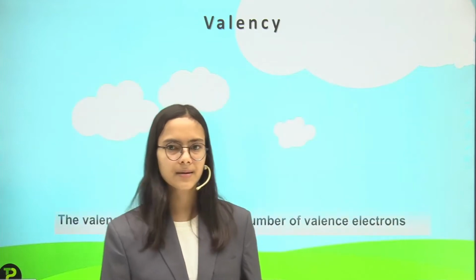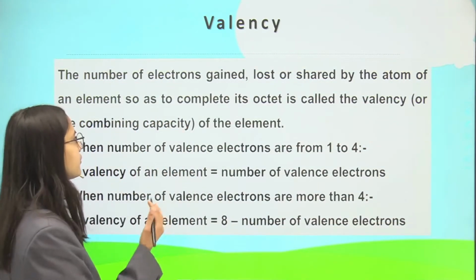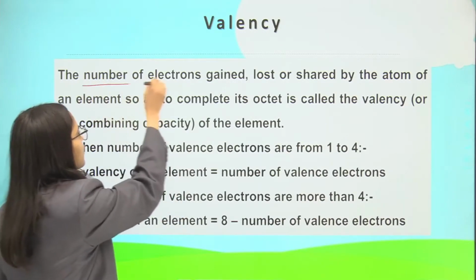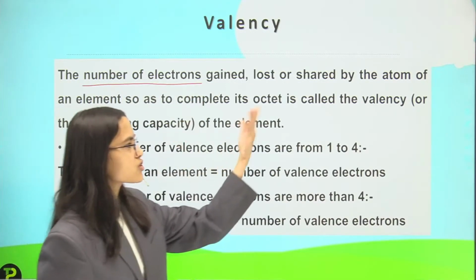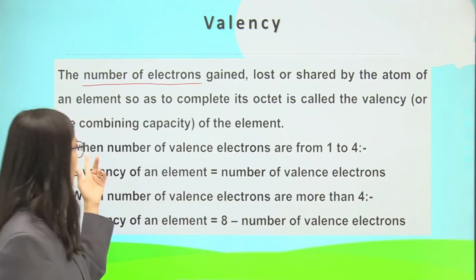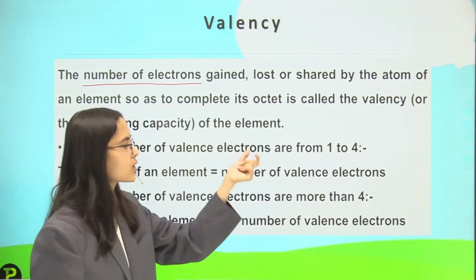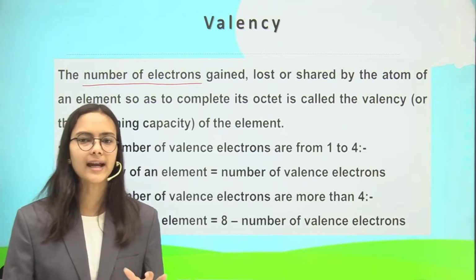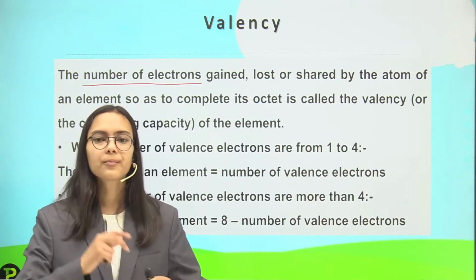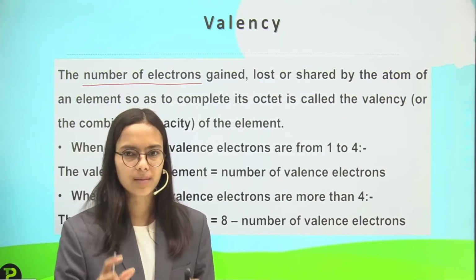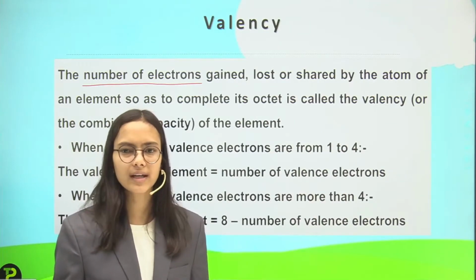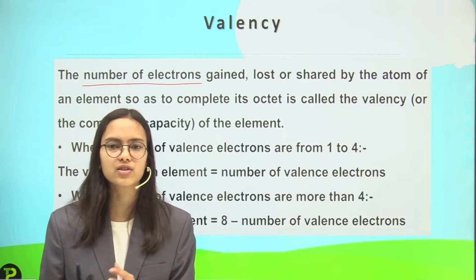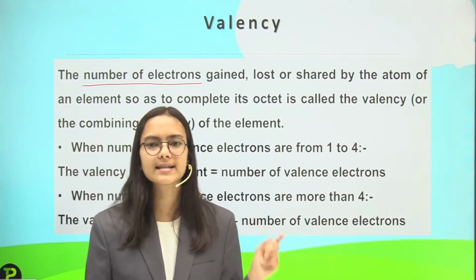So here we have valency. What is valency? Valency is the number of electrons gained, lost or shared by the atom of an element so as to complete its octet, and it is also called the combining capacity of that element. So if I talk about sodium, it has given out 1 electron to gain that configuration. So that one is its valency.